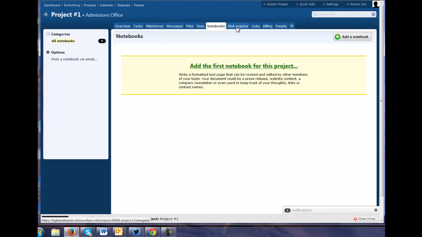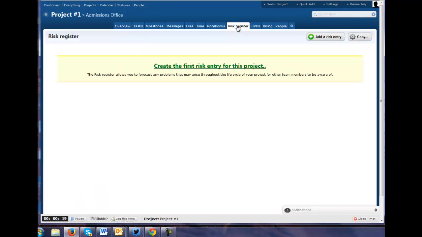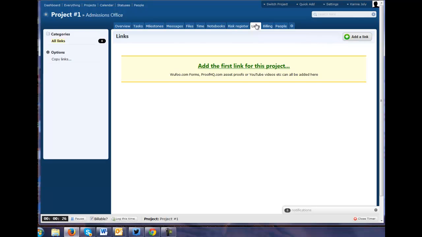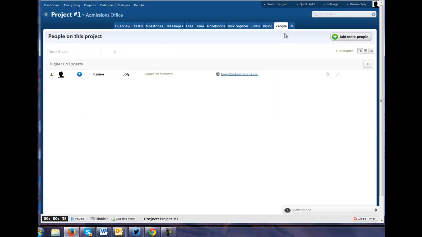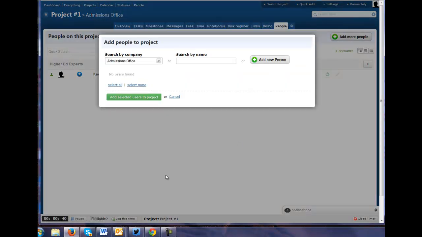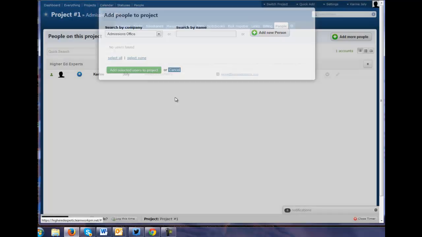Notebooks for notes or documents. You can even manage risks for projects. That's nice. And the link. This is for the billing part. And here you can add more people very easily.